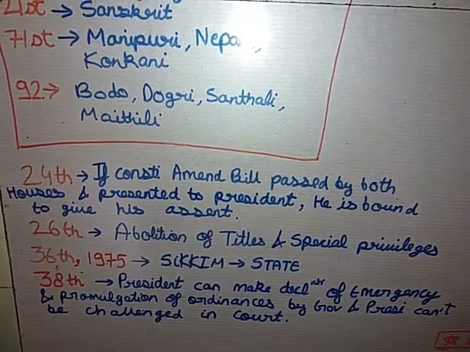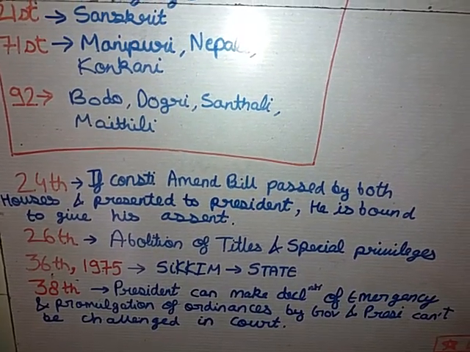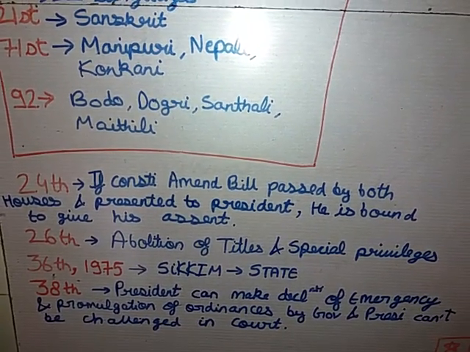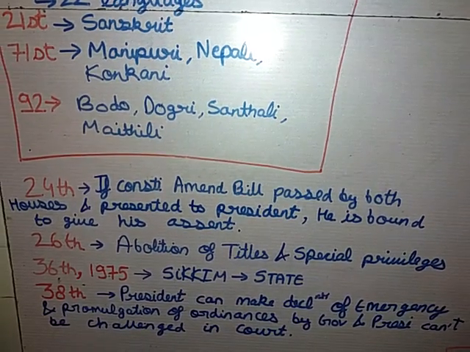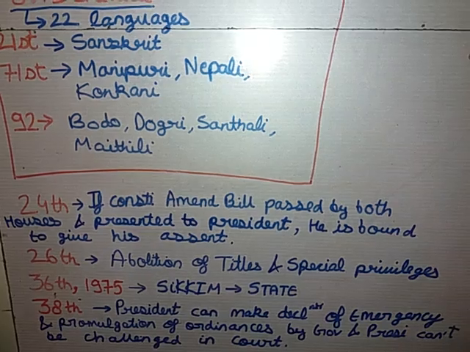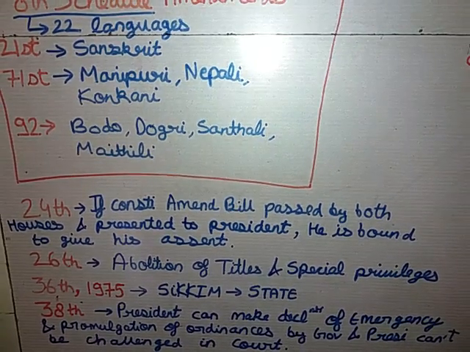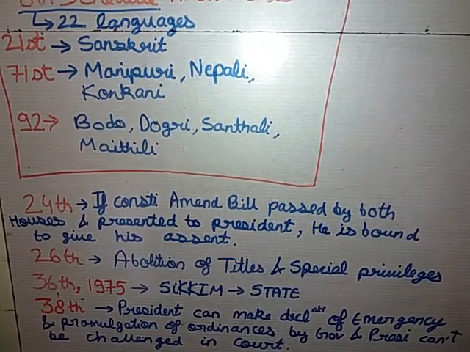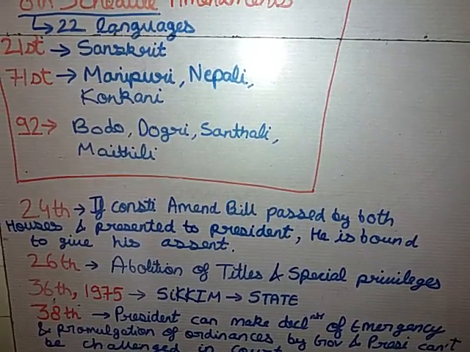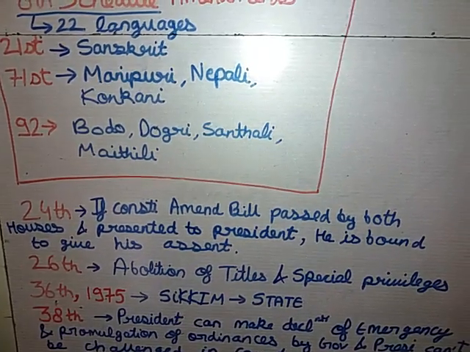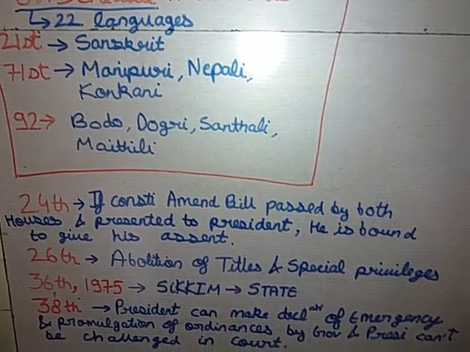The 24th Amendment Act relates to the following: if any constitutional amendment bill is passed by both of the houses and it's given to the president for his assent, then the president is bound to sign it. As we know about the money bill, the president is bound to sign it. Similarly, according to the 24th Amendment Act, the president is bound to sign a constitutional amendment bill if it has been passed by both the houses.